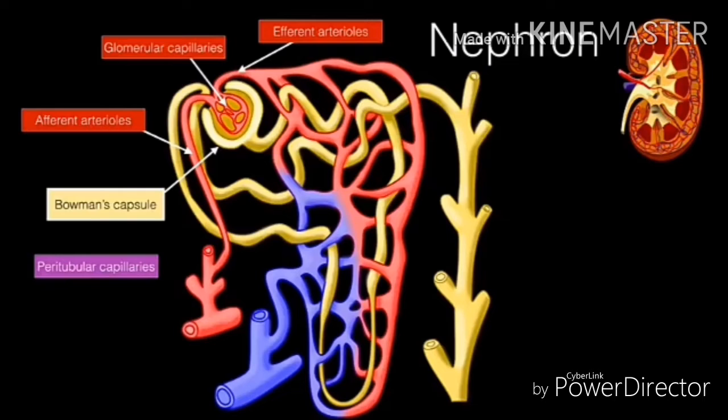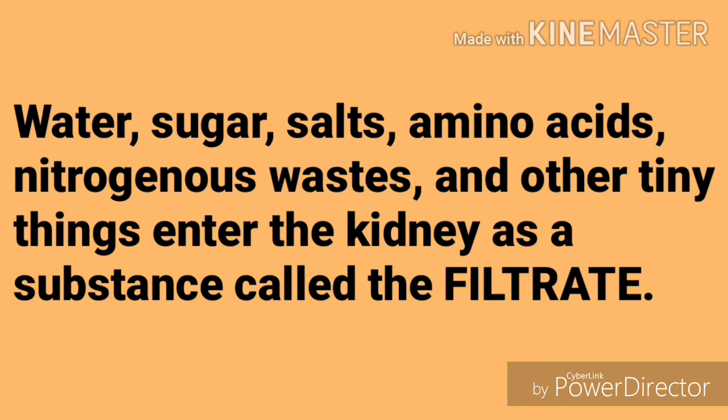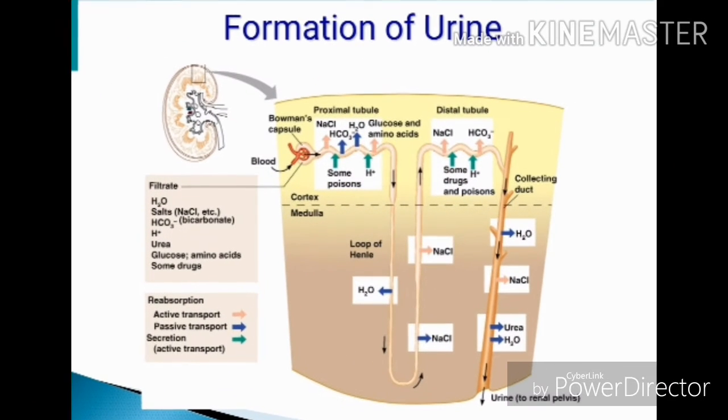The walls act as a sieve or a filter, hence it is called filtration. Water, sugar, salts, amino acids, nitrogenous waste, and other tiny things enter the kidney as a substance called the filtrate. Cells and large blood proteins that cannot fit through remain in the blood vessel. The filtrate entering the kidney is like pre-urine.